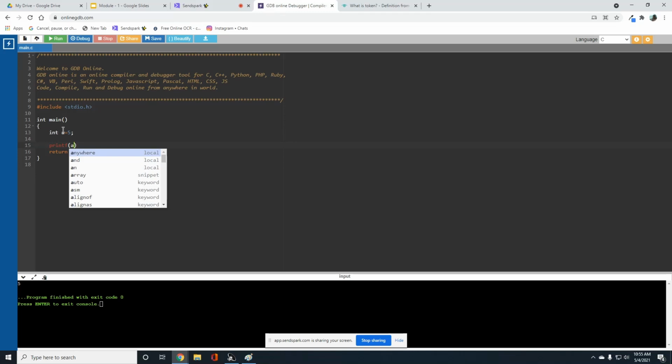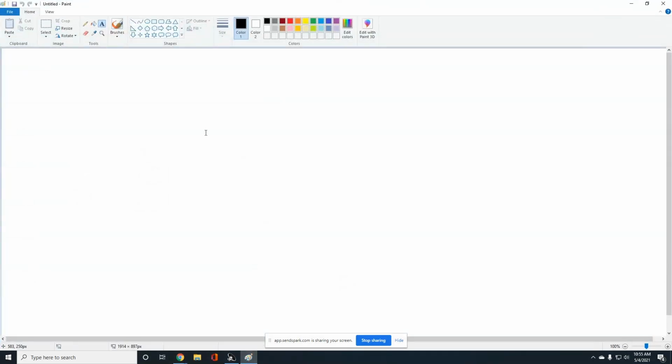Machine can't understand the user level language, right? There is a small difference between user level language and machine level language. If you observe here, the user can understand simple English language, so we can call it user level language. Machine level language: machine can understand only zeros and ones. So there is a mediator called compiler.